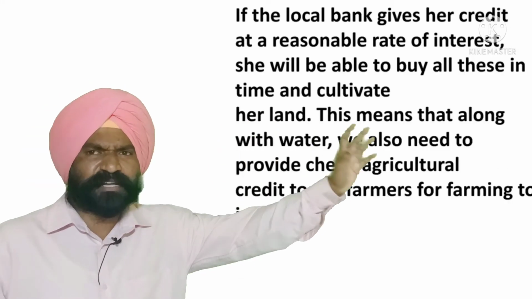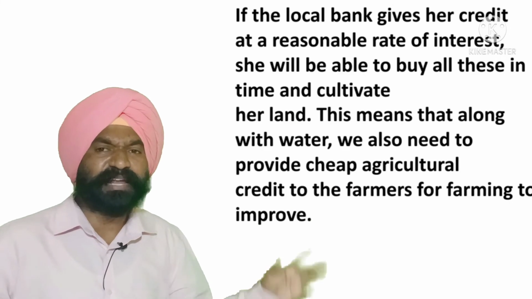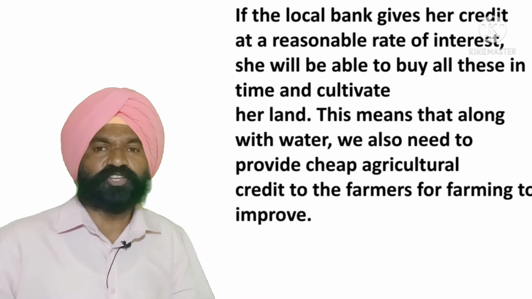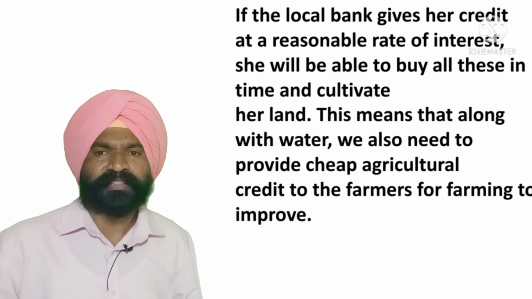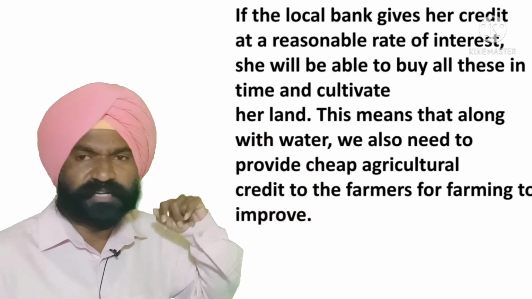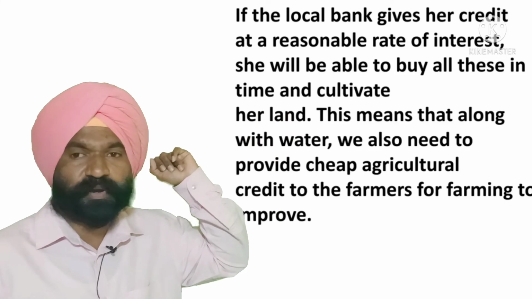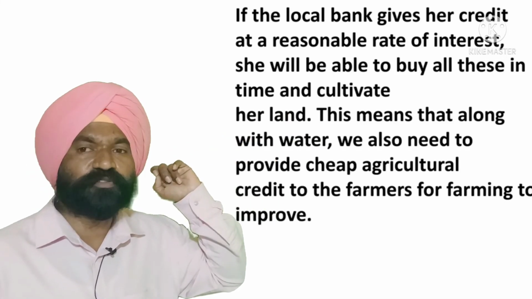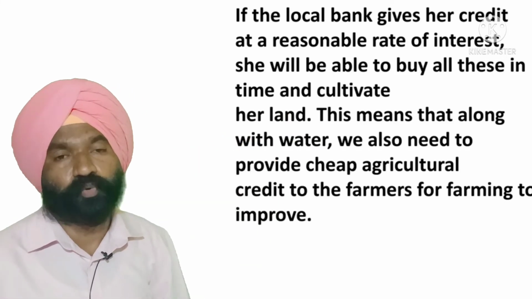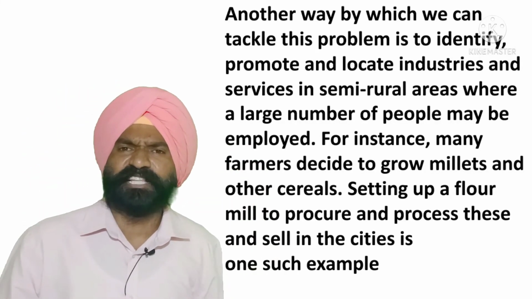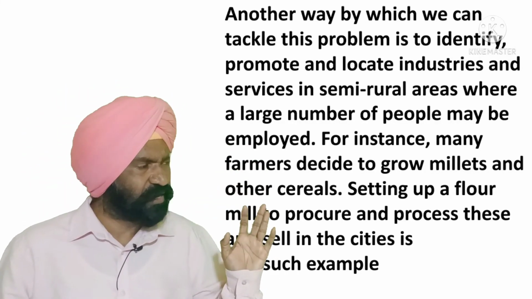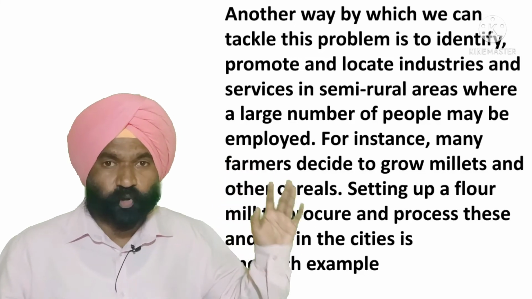If local banks give her credit at reasonable rates of interest, she will be able to buy all these things in time and cultivate her land. This means that along with water, we also need to provide cheap agricultural credit to farmers for farming to improve in India.